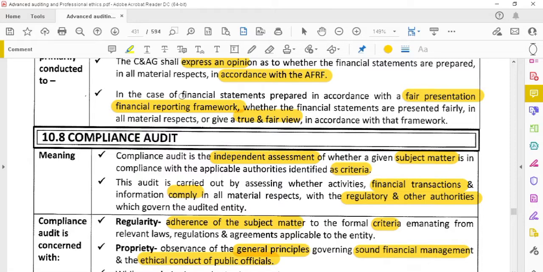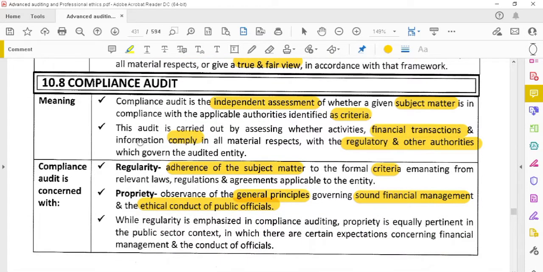Okay, and also the audit is carried out by assessing whether the activities and financial transactions comply with the regulatory and other authorities. Whatever the regulatory authority, laws and regulations order in the activities of the entity has to be verified in the compliance audit. Okay, next, compliance audit is concerned with the regularity and propriety.